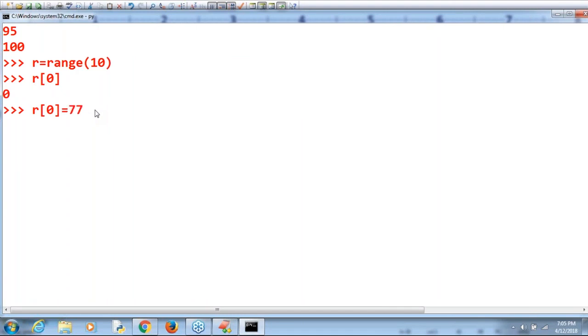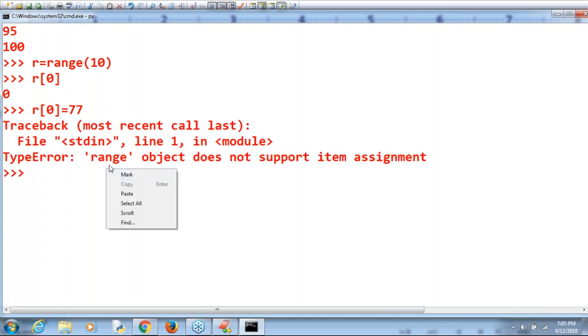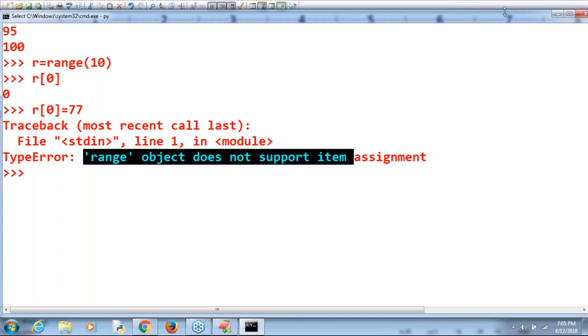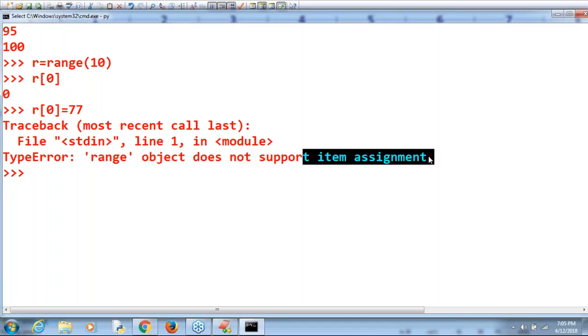Can you please change the first value of the double seven? Like this, I want to do that. Immediately we are going to get an error: item-wise assignment is not possible. Range object does not support item assignment.